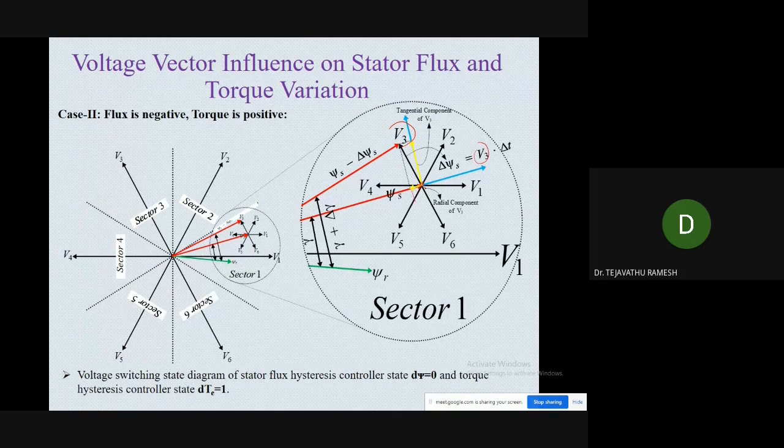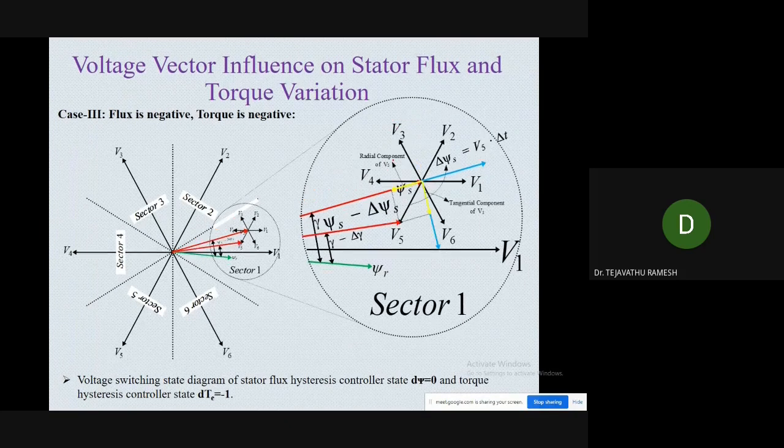See the magnitude, now it is coming backward: the stator flux magnitude is reduced. At the same time, the angle between psi s and psi r is increased. So when selecting V3, stator flux reduces but torque increases.